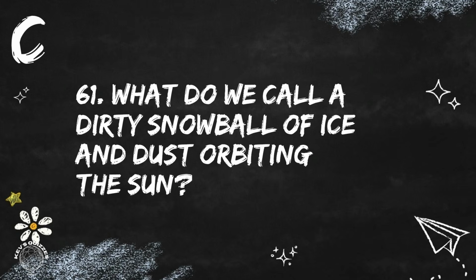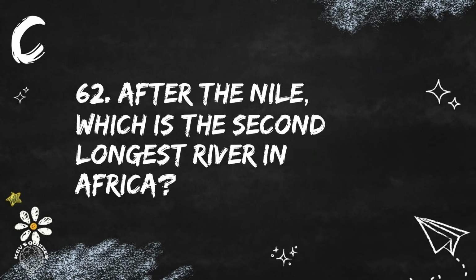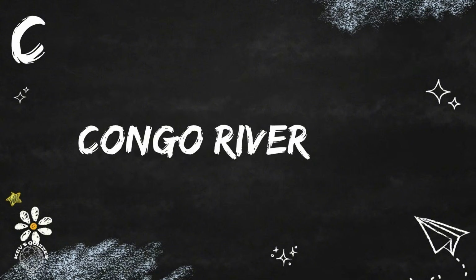Question 61. What do we call a dirty snowball of ice and dust orbiting the Sun? The celestial body often described as a dirty snowball is known as a comet. Question 62. After the Nile, which is the second longest river in Africa? That's the Congo River.